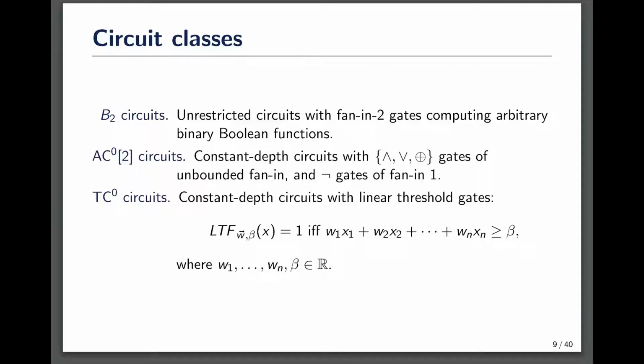TC0 circuits are constant depth circuits with linear threshold gates. On each of the linear threshold gates, we have the weights W and threshold beta, and it outputs 1 if and only if the weighted sum of the input bits is above the threshold, and it can be considered as a half hyperplane on the Boolean hypercube.